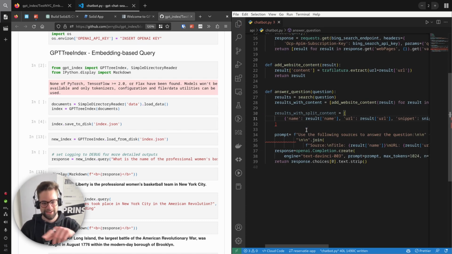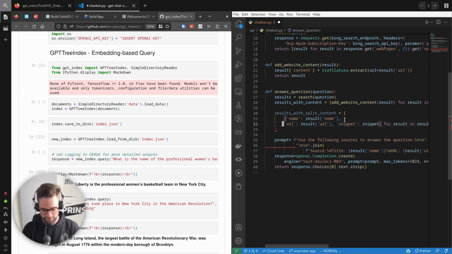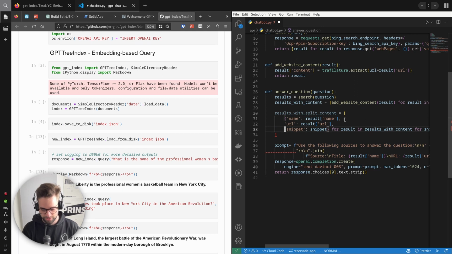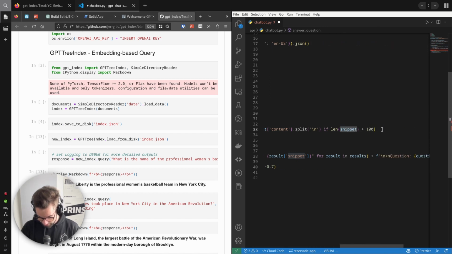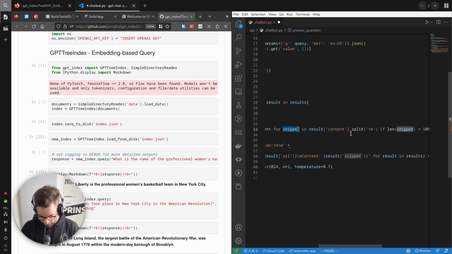If you don't know what's auto-completing here, it's GitHub Copilot. It's a plugin that tries to autocomplete and figure out what you want it to do. As you can see here, I am very clear and descriptive in my variable names so that it can help me much more with completing it, right? So it has name, URL, snippet. Yes, for result in results with content, for snippet in result content split, if length is bigger than 100. Wait, what is this gonna do?